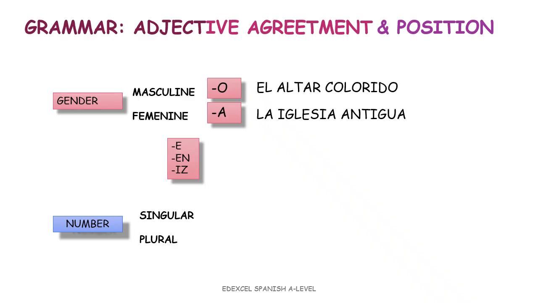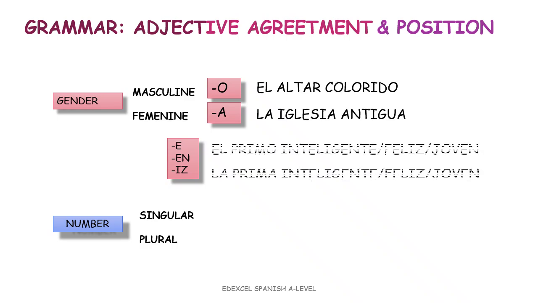Remember that if the adjective doesn't end in O, it stays the same for both genders. For example, you can say el primo inteligente or la prima inteligente. I haven't changed the gender. Or el primo feliz or la prima feliz, or el primo joven or la prima joven. I haven't changed the gender. You only need to change the gender into A when the adjective ends in O.